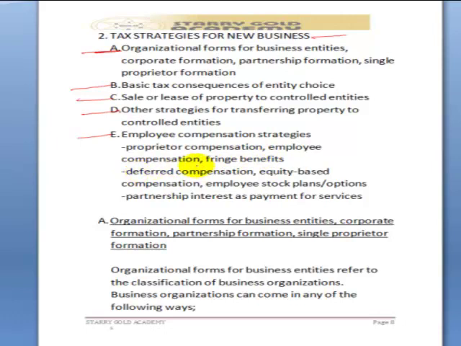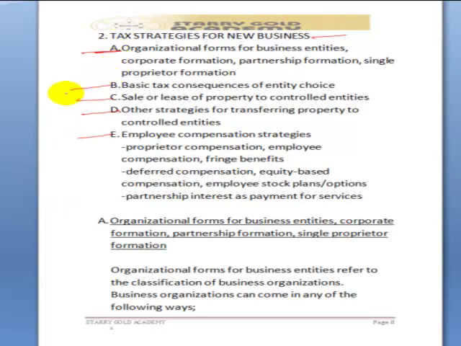deferred compensation, equity-based compensation, employee stock plans and options, partnership interest as payment for services. A look at these subtopics underneath this topic indicates that we are discussing the different types of business organizations that exist. That's in the A part.